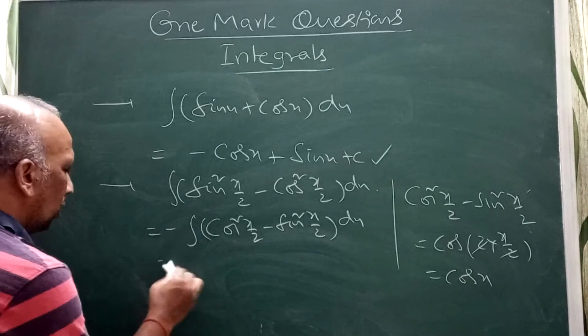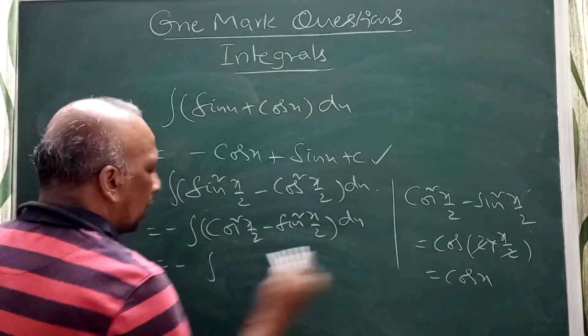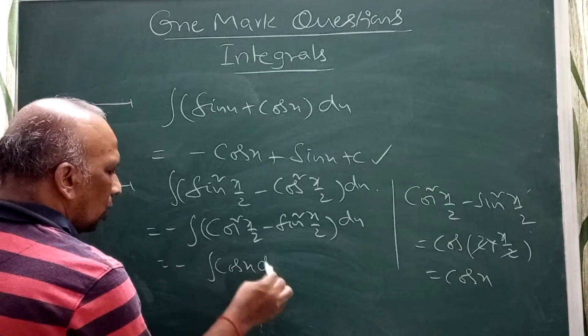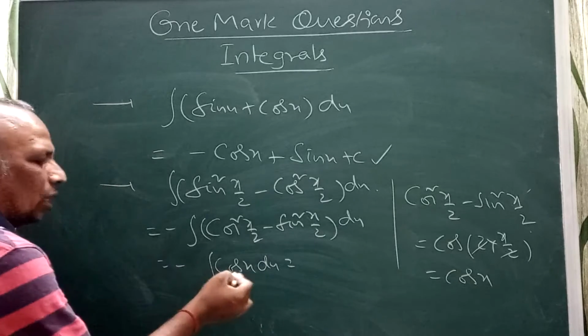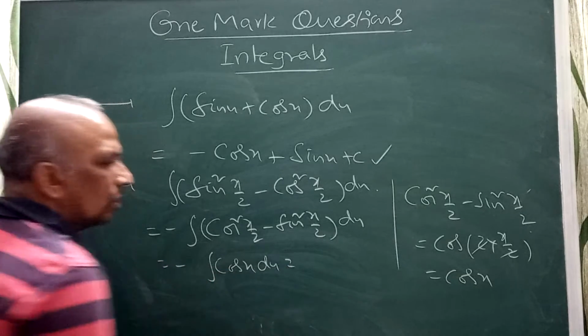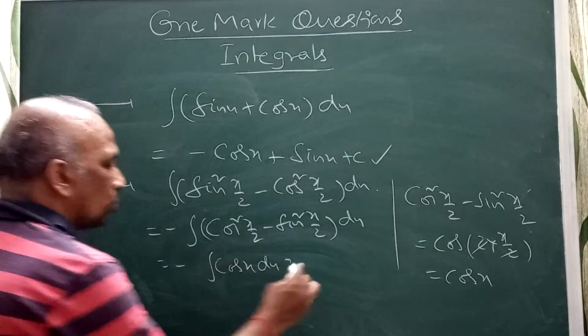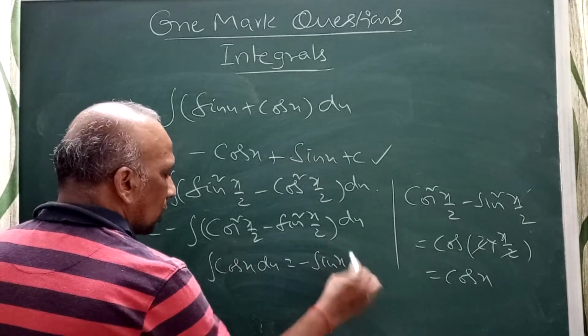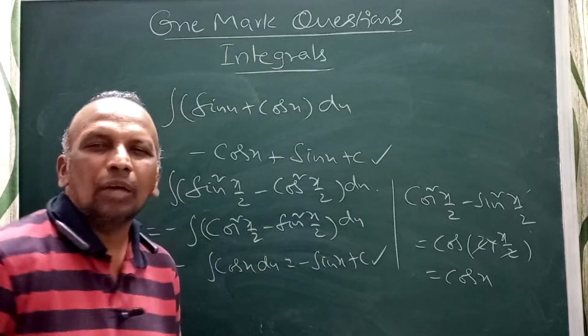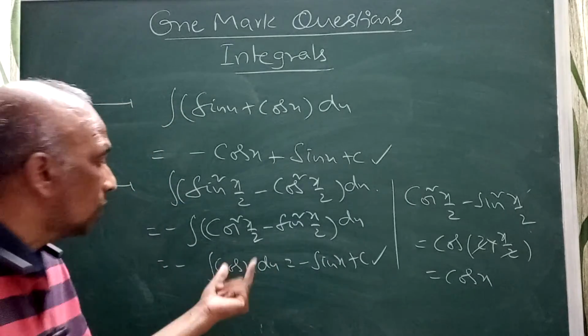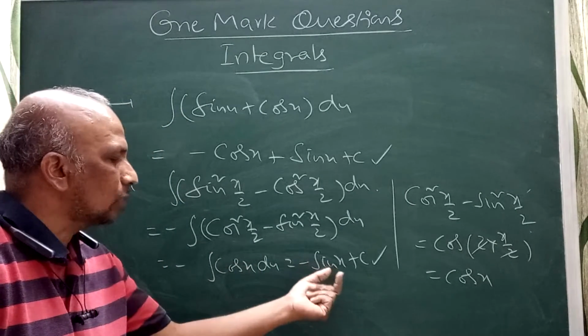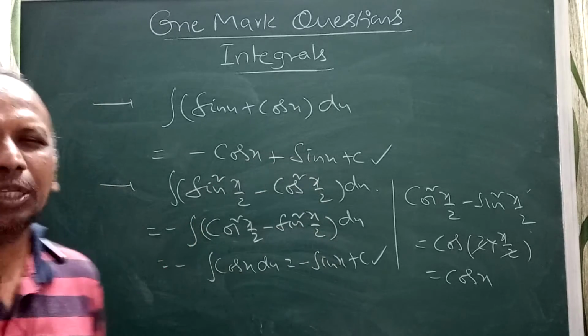Then this will come as minus, and this is nothing but cos x dx. Minus into cos x, correct? You got a simple cos x. The integral of cos x is sin x plus c. Again, don't make a mistake when writing this answer. The integral of cos x is sin x, so minus sin x plus c is your answer.